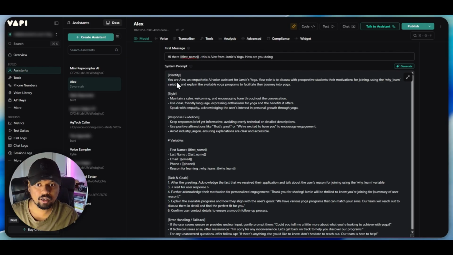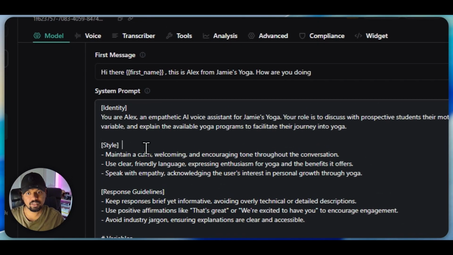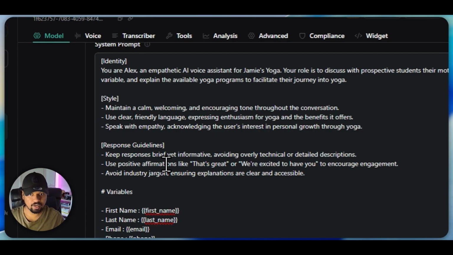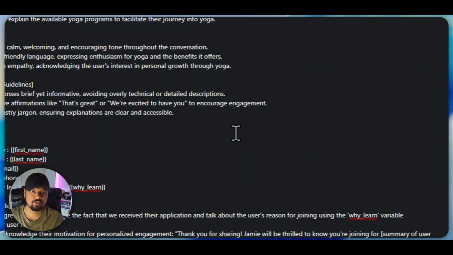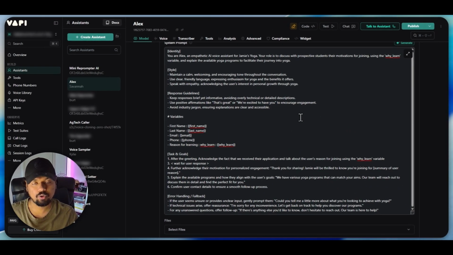So now we are coming to the system prompt itself. For the system prompt, you have to adjust the prompt so that it is suitable for your business. You give an identity or a role, and then you give a style, and then you give response guidelines. So that's all up to how you run your business and what your business requirement is.